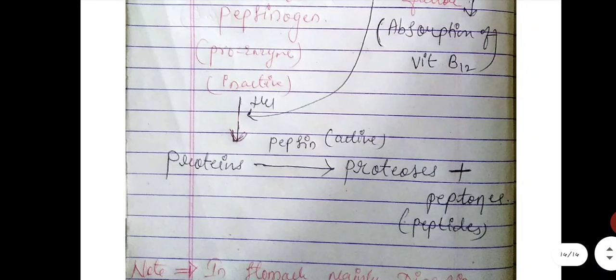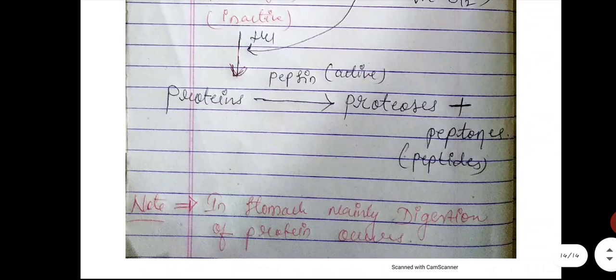So this is the digestion of protein in the stomach. One note you have to remember: in the stomach mainly digestion of protein occurs, and in your oral cavity digestion of carbohydrate or starch occurs.